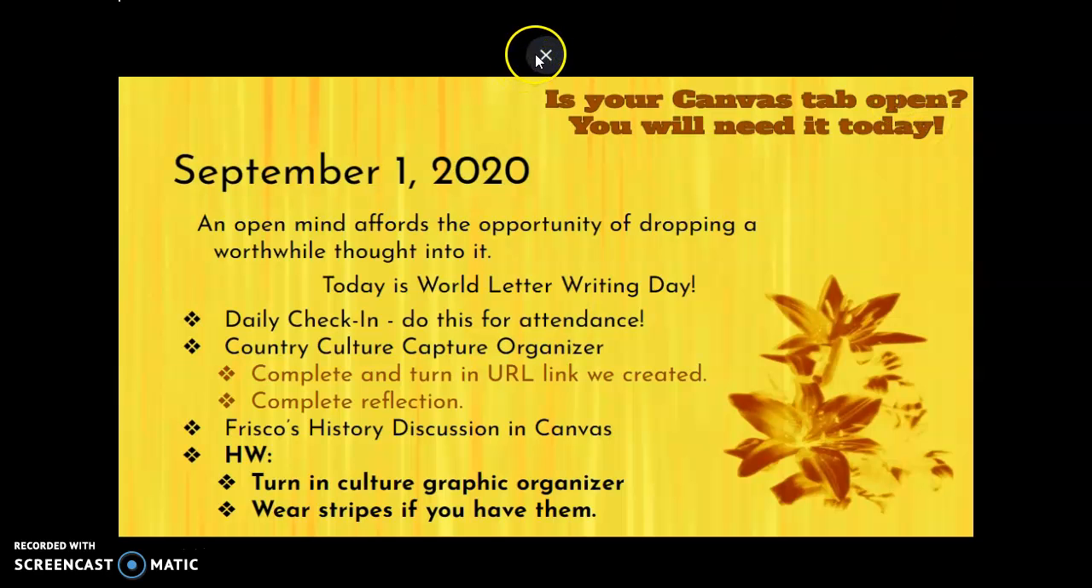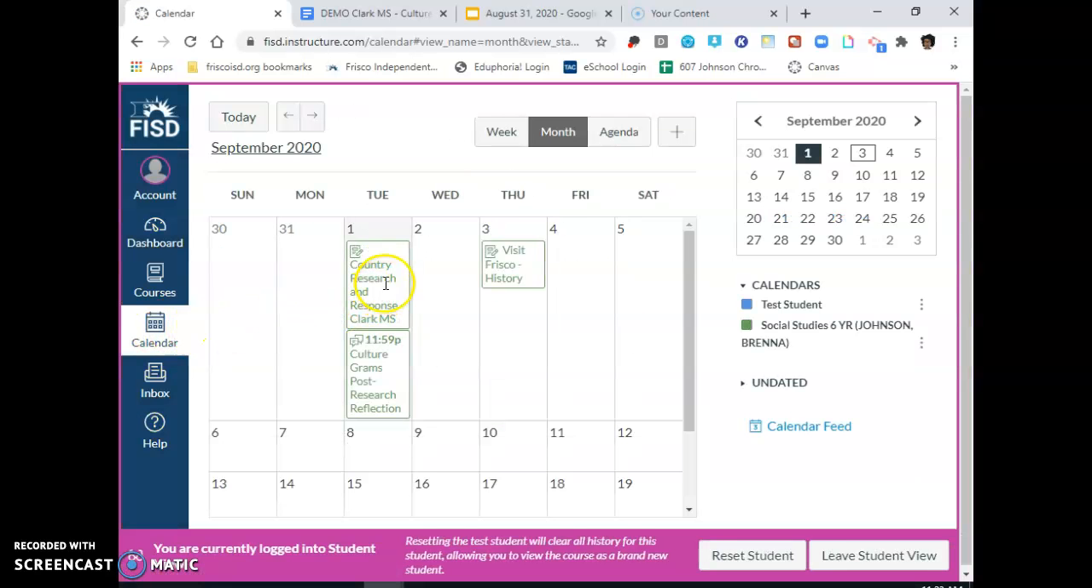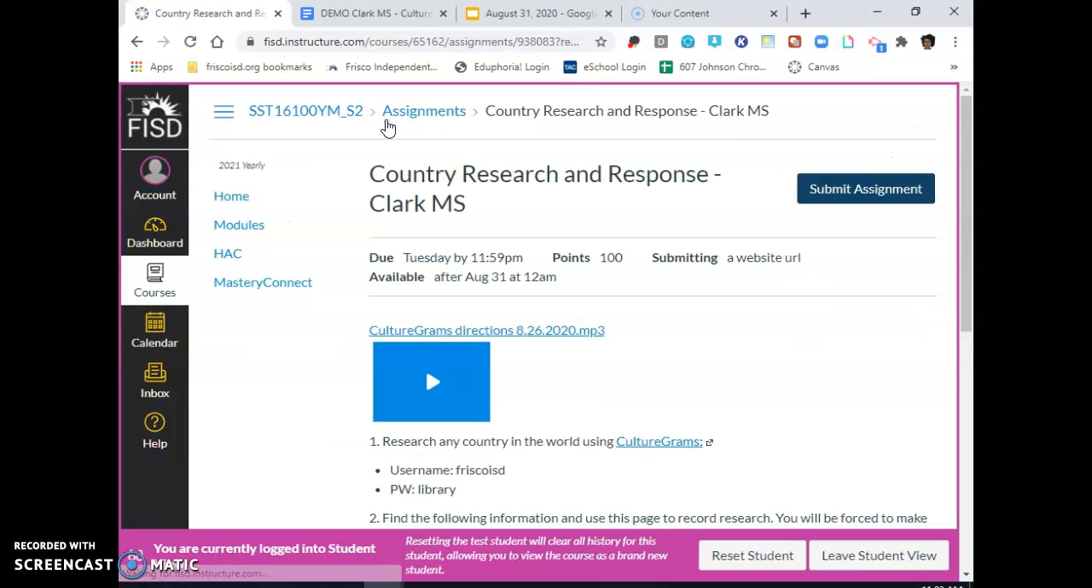All right, I'm going to exit out of this and let's go to Canvas and see what we are doing today. Okay, so in the course, let's go to calendar. So, country research and response. This is what we started working on yesterday in class. I like to click it and make it bigger so you can see it better.